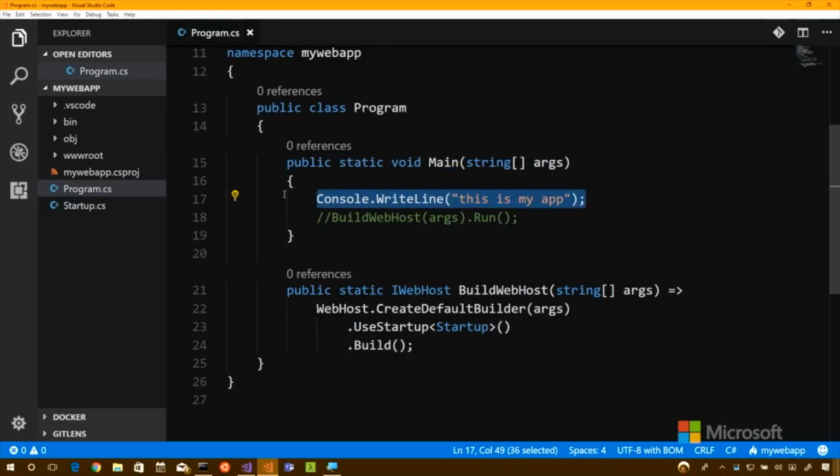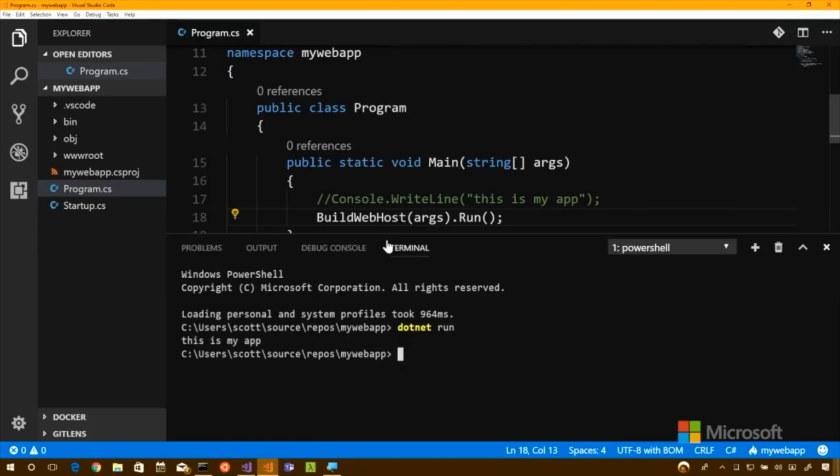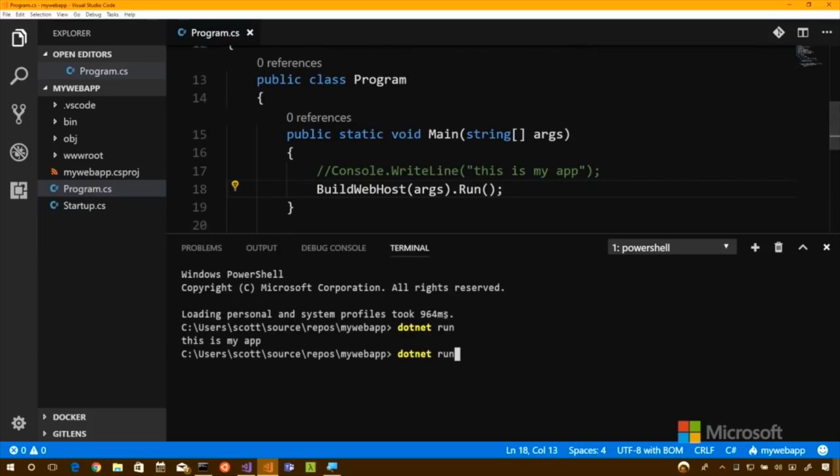And I just wanted to juxtapose that it can do some console-y stuff, or it can do some webby stuff. So let's do some webby stuff. What would it look like out of the box? Well, that's a good point. So let's go back. .NET Run, this time, having changed it to say build web host.